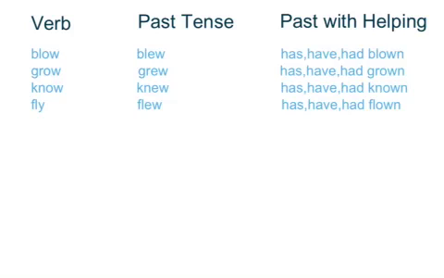In this next group, we have blow, blew, has blown. In the past tense, the OW becomes an EW, and in the past tense with the helping verb, the EW becomes OWN, of that own sound. So blow, blew, has blown. Grow, grew, has grown. Know, knew, has known. Fly, flew, has flown. Now see if you can try some on your own.